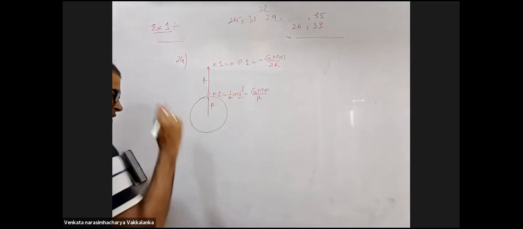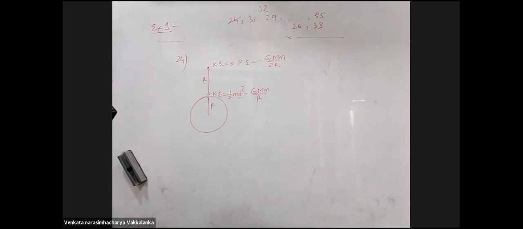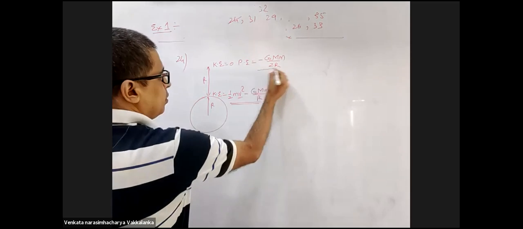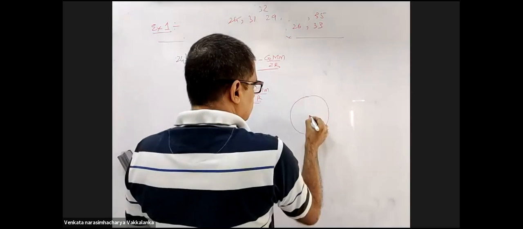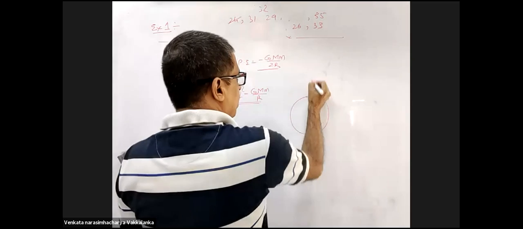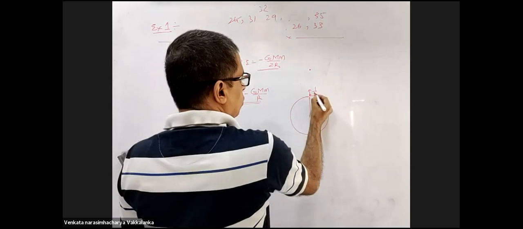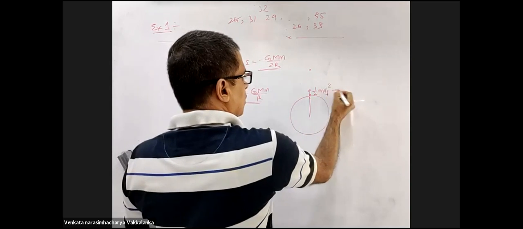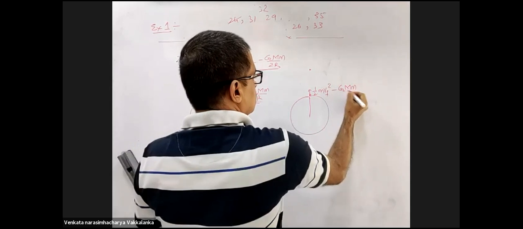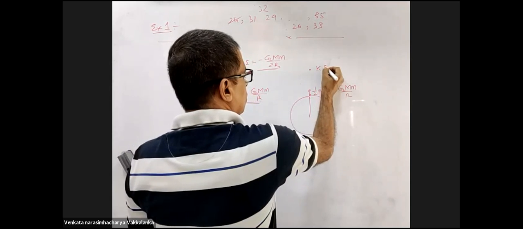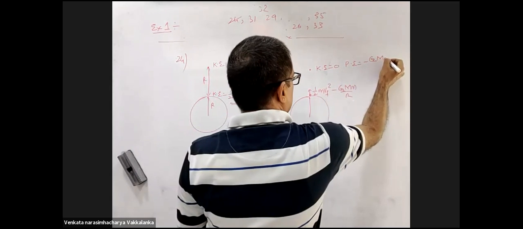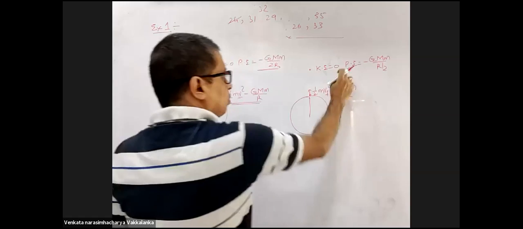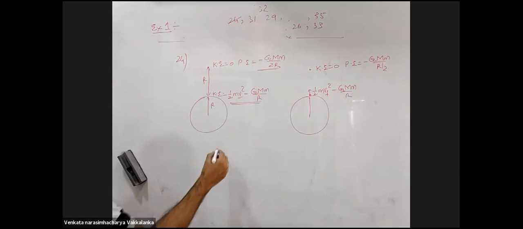Can you find out the velocity with which it strikes Earth? If you equate this to this, you will get the velocity. Now do the reverse. Now this is rising to a height of r by 2. So I know half m v final square minus GMm by r is equal to, kinetic energy is 0 and potential energy is minus GMm by r by 2. Now equate the energies and find out v final.